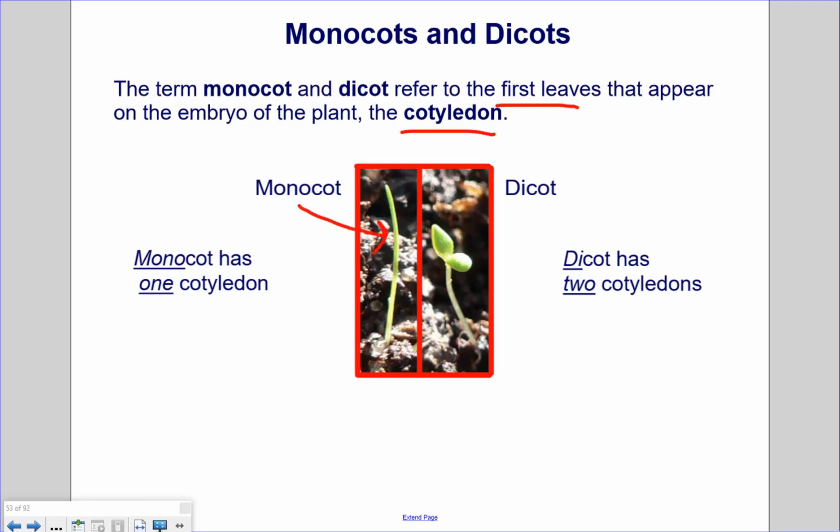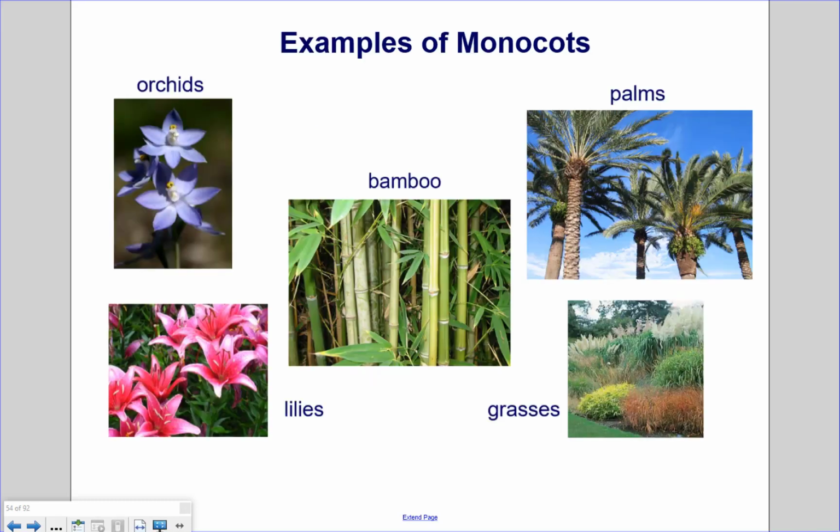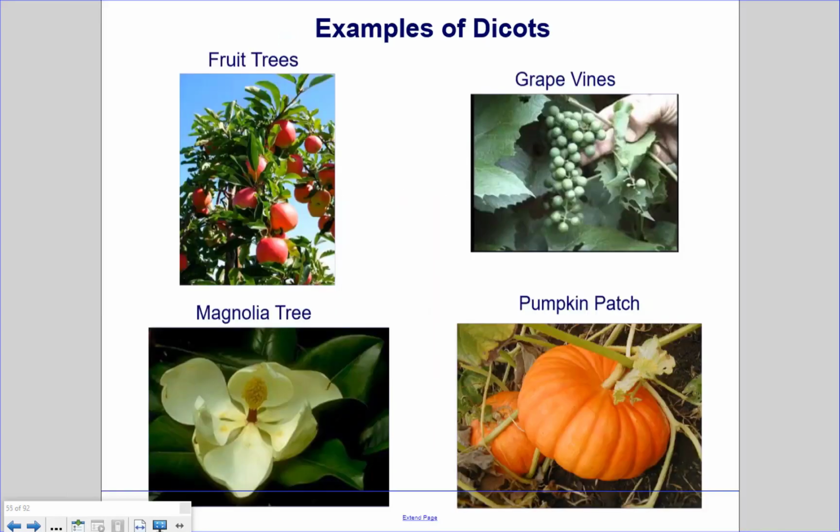As you can see, it just has 1 leaf, because mono means 1, and cot refers to cotyledon. Dicot, on the other hand, has 2 leaves. Di means 2, and again cot refers to cotyledon. Examples of monocots. Monocots include orchids, lilies, bamboo, palms, and grasses. Examples of dicots. Dicots include fruit trees, magnolia trees, grapevines, and pumpkins.